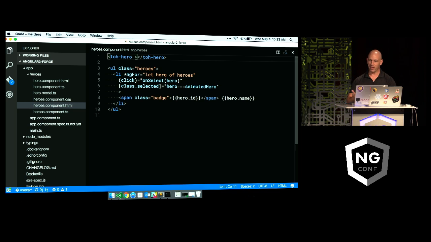So now I need to pass in the selected hero. Well, the property on my component was called hero, so I'm going to bind to that, so I use the square brackets.